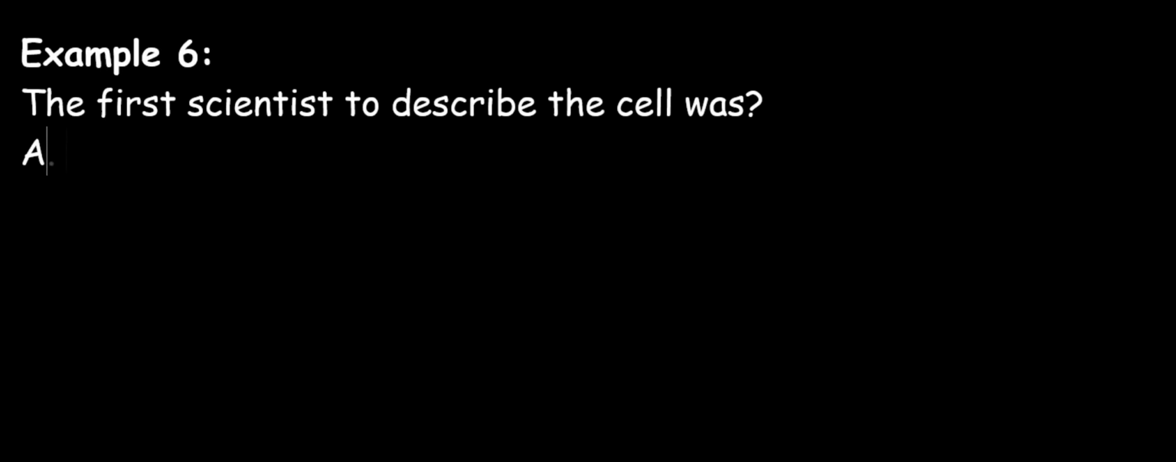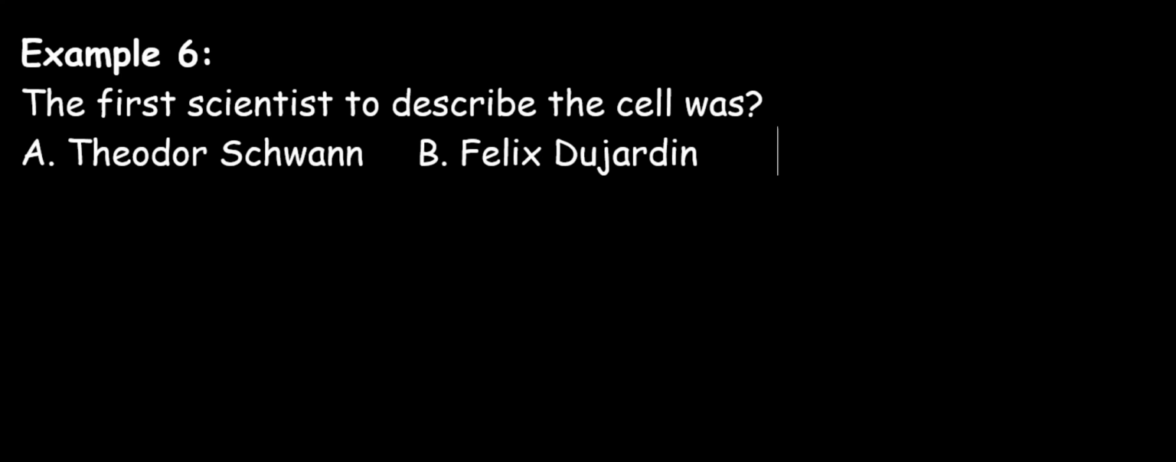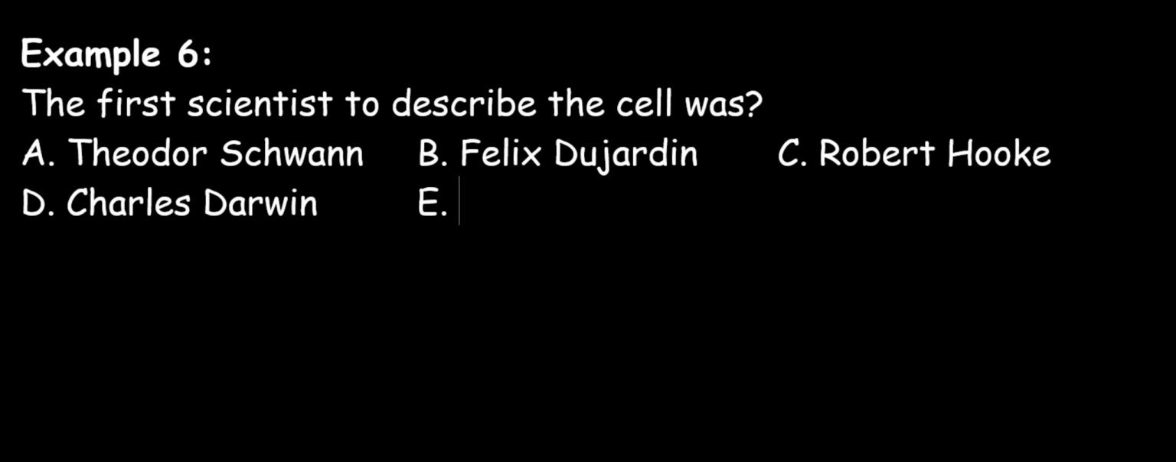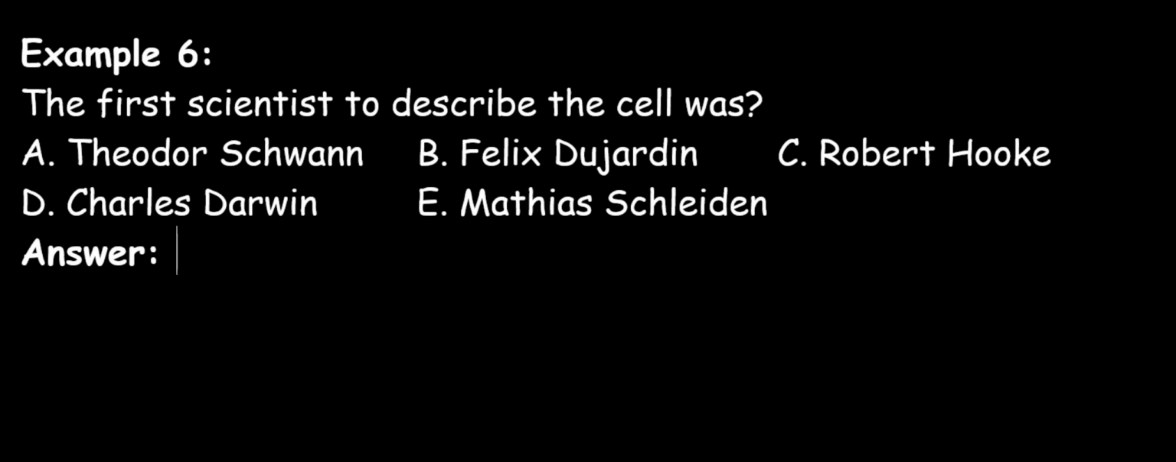The next question. The first scientist to describe the cell was A. Theodore Schwann, B. Felix Dujardin, C. Robert Hooke, D. Charles Darwin, E. Matthias Schleiden. From our teachings, the answer to this question is C. Robert Hooke, who in 1665 described the cell. Robert Hooke was a British scientist.